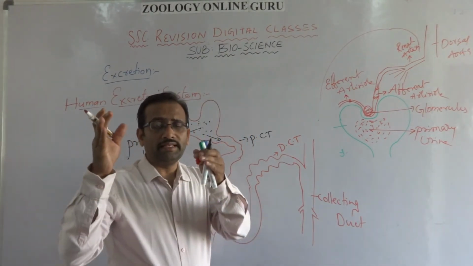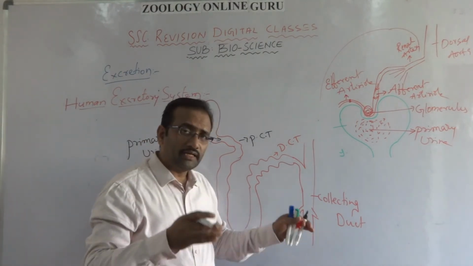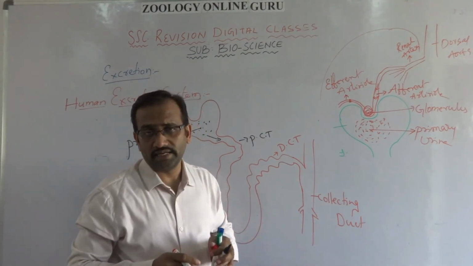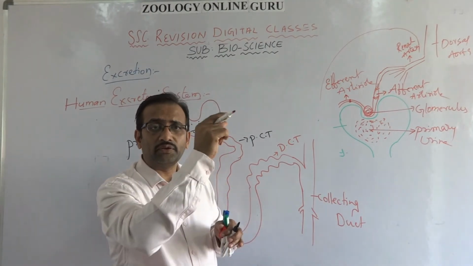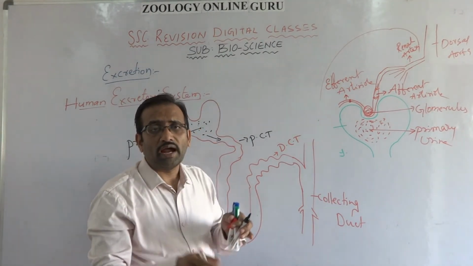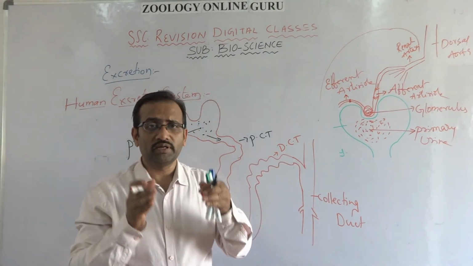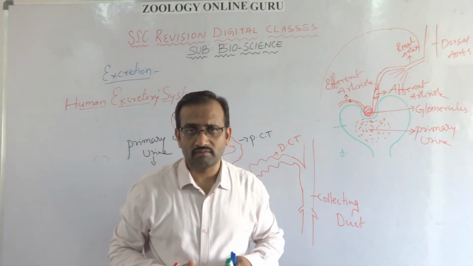So the 10 lakhs or 1.3 million nephrons' collecting ducts open into the pelvis of the kidney. From the pelvis a ureter is created, and that ureter comes down and opens into the urinary bladder, and from the urinary bladder the urine comes outside through the urethra.